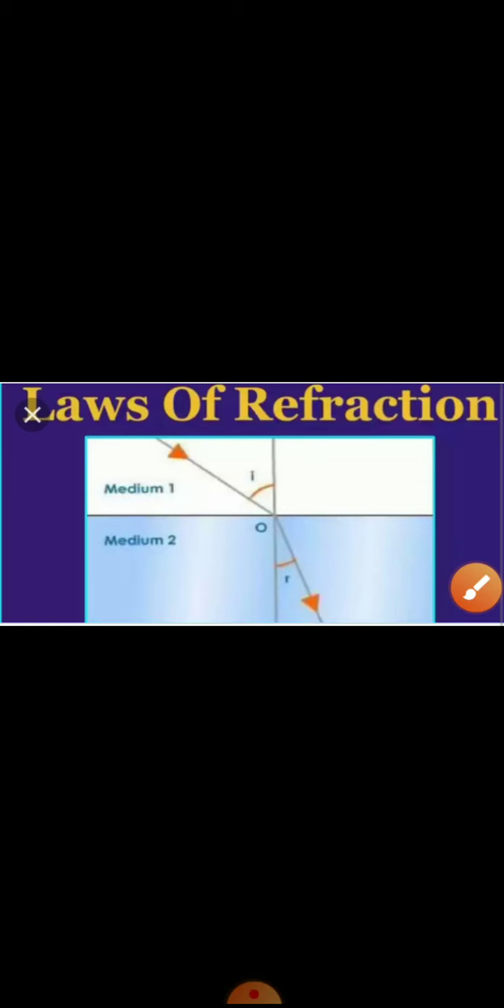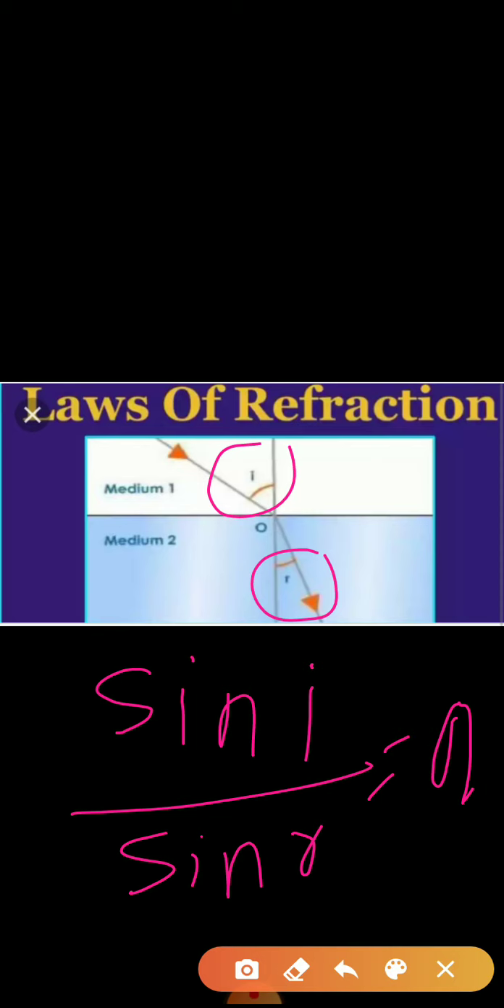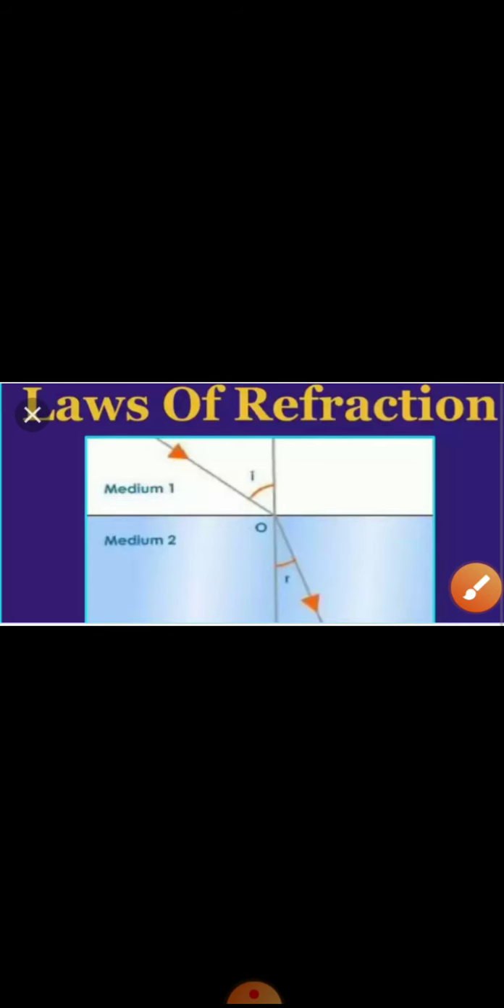What is the second law? For a given pair of media, here air and glass, the ratio of sine of incident angle i to sine of r, the angle of refraction, is constant. Means what is the second law? Remember, i means this angle and r means the angle of refraction. So sine i upon sine r is always constant. And this constant is called the refractive index. Eta it is called, or n we can say. So this is the second law.